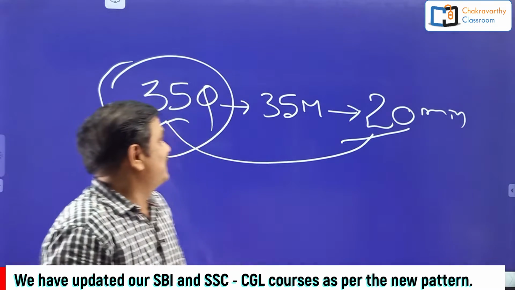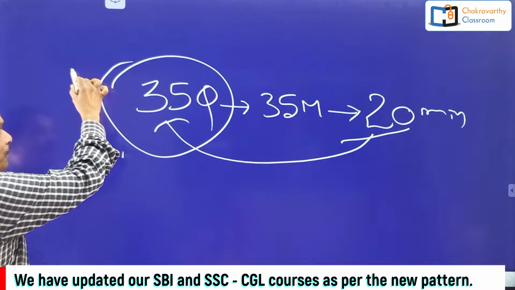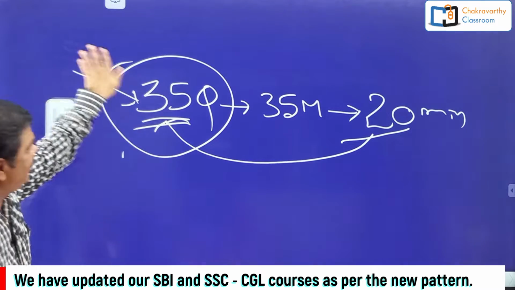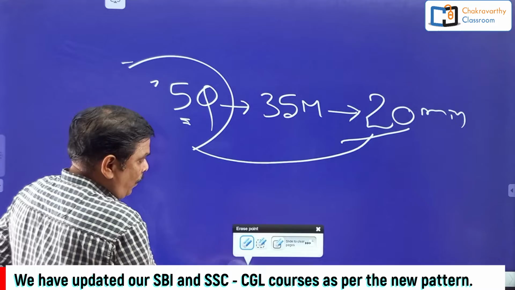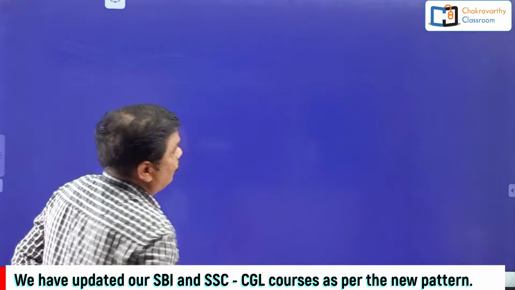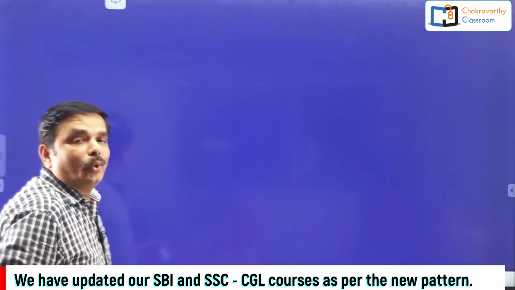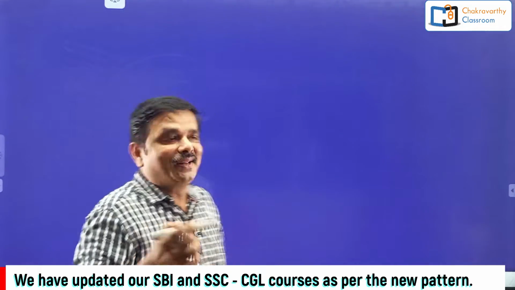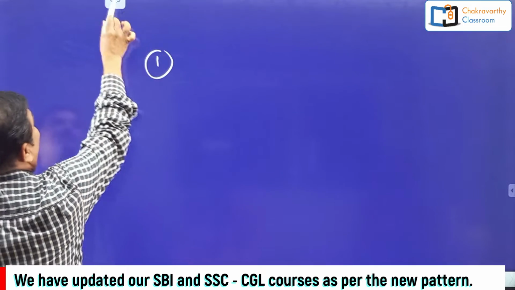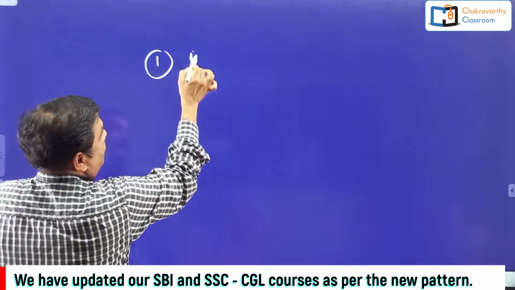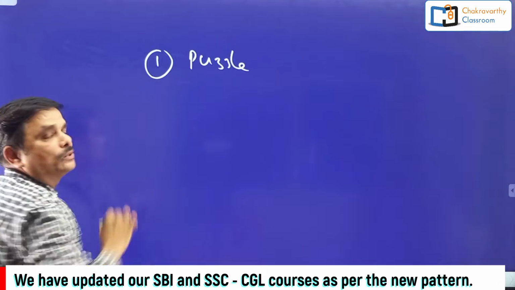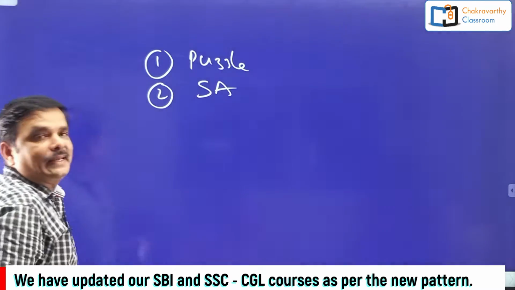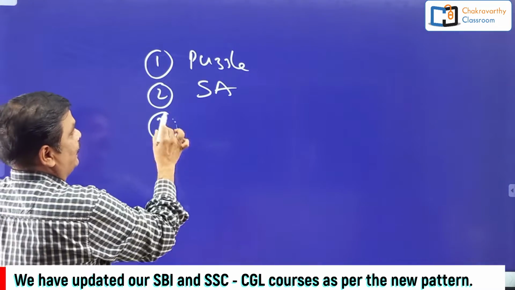Now the next thing is, let us start from where you are going to get these 35 questions one by one. Basically, students, all these 35 questions at SBI PO prelims level will be from only 8 chapters. What are the 8 chapters? The first one, foremost, very important, is puzzle test. Please make a note of this one. Second one is seating arrangement, I am writing SA. Then the third one is syllogism.